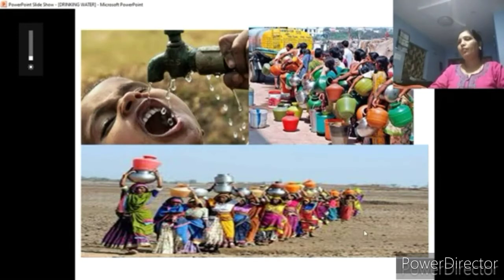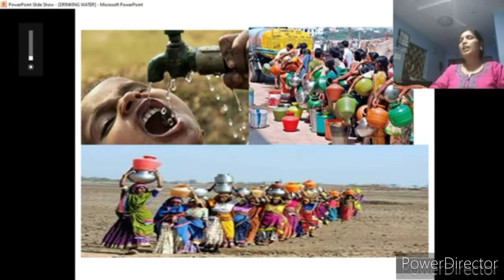So here in Rajasthan, there is very little availability of water, and the women go for a 10 kilometer walk to get 2 pots of water. So that's the situation. That's the meaning of water scarcity, children. So this type of situation should not occur.